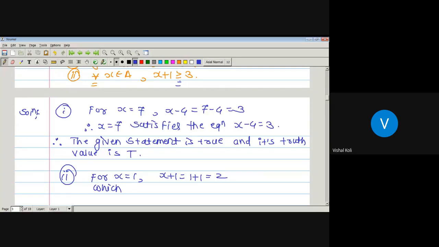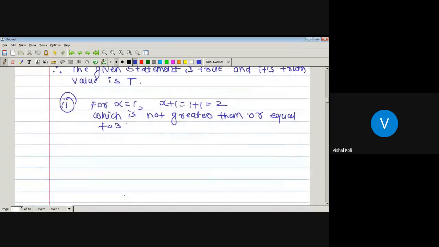As 2 is not equal to 3, we have to check whether 2 is greater than 3. But 2 is not greater than 3 or equal to 3. It means there exists one element in A for which x plus 1 is not greater than or equal to 3. So for x equal to 1, x plus 1 greater than or equal to 3 is not true.